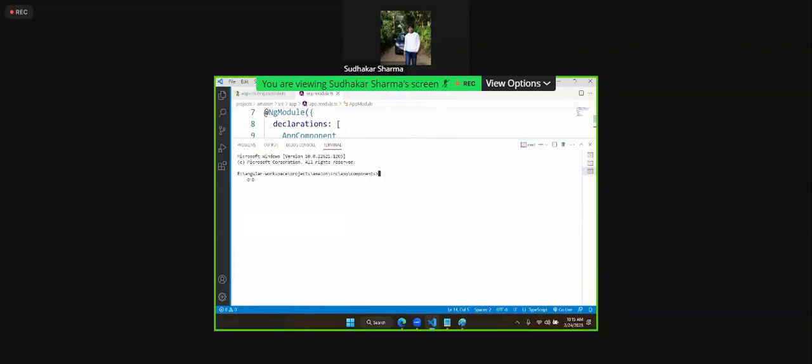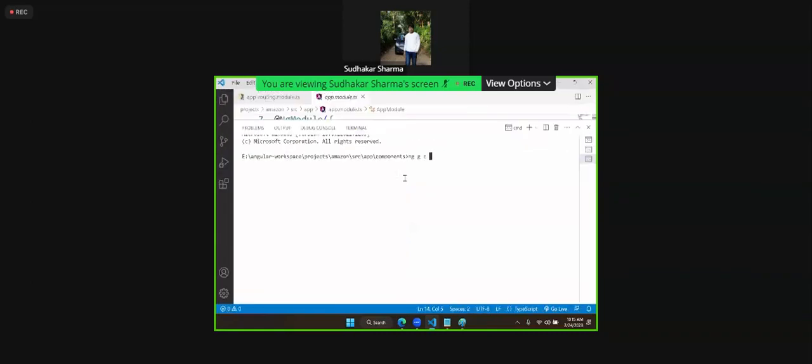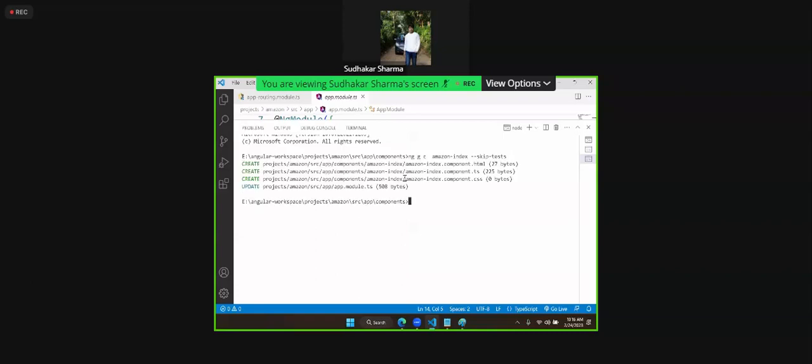I have named this Amazon. I will just give ng generate component, and the component name is Amazon index. That means the application starts with this Amazon index. Skip tests. Fine, one component is Amazon index.